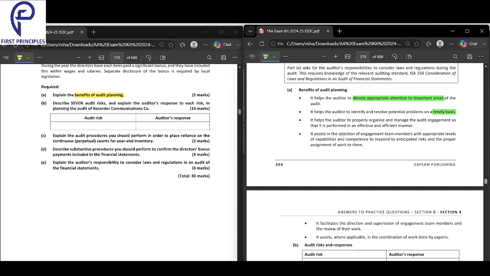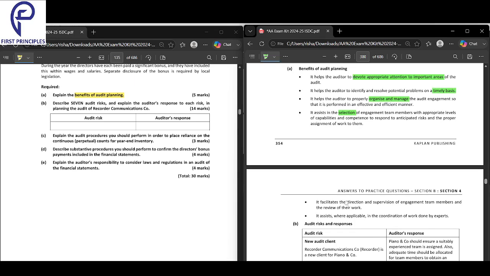Third one, organization. It helps the auditor to properly organize and manage the audit engagement. And next, the right team. It assists in the selection of engagement team members with appropriate levels of capabilities and competence. If you plan it better, you will select the right kind of people.